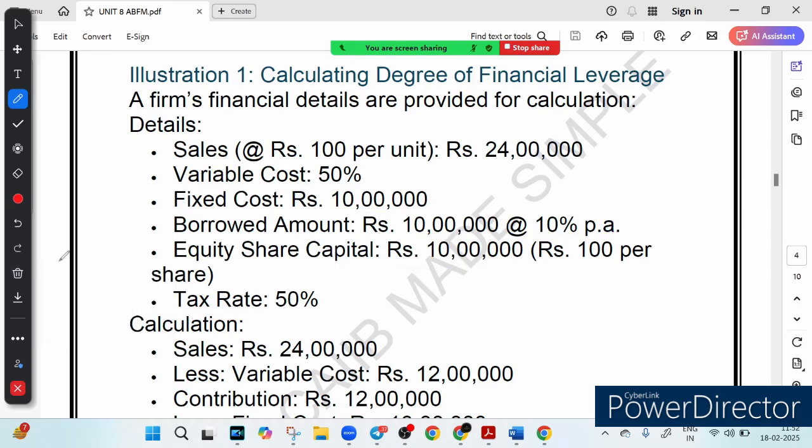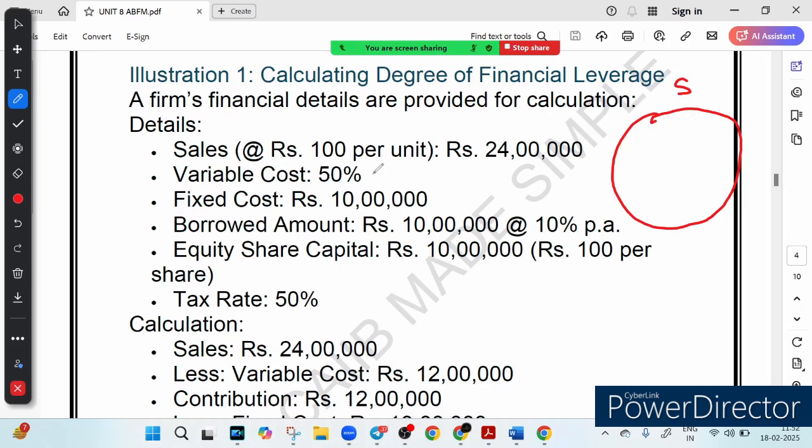So now let's see how these numbers come together and calculate the DFL. This question will be asked in examination. So let's break it down step by step. First of all, we will draw this particular pie chart. This is our favorite pie chart, we will always use. So you start with the sales value, which is nothing but 24 lakh.